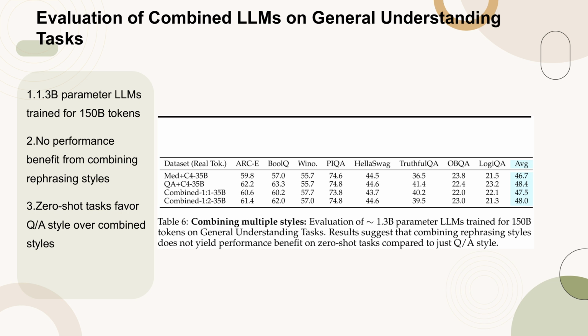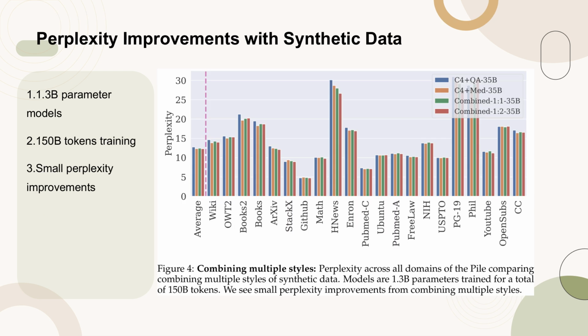This suggests that for these tasks, the simplicity of the Q&A style is more effective than the complexity introduced by combining various rephrasing techniques. Figure 4 illustrates the impact of combining multiple styles of synthetic data on perplexity across various domains of the Pile. The models analyzed are 1.3 billion parameters and were trained for a total of 150 billion tokens. The results indicate small improvements in perplexity when multiple styles of synthetic data are combined.